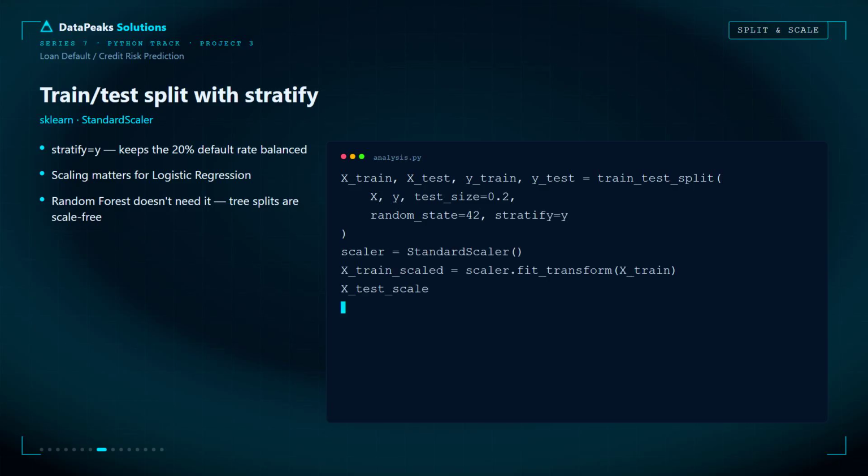Before training any machine learning model, the dataset must be split correctly. I used an 80-to-20 train-test split with stratification to keep the default rate balanced in both datasets. Then I applied StandardScaler, fitting it only on the training data to prevent data leakage and ensure fair evaluation. Scaling is essential for algorithms like logistic regression, while random forest doesn't require it because tree-based models are scale-independent. A proper split and scaling strategy ensures your model learns correctly and performs reliably on unseen data.